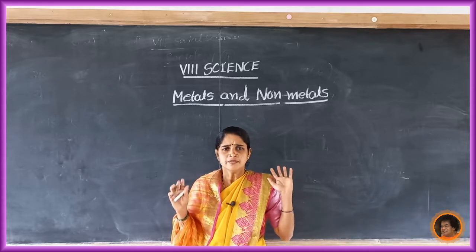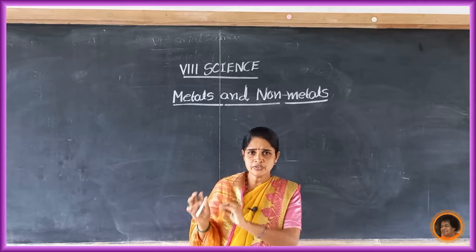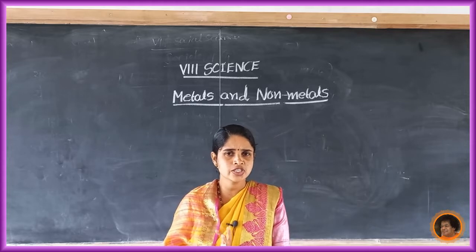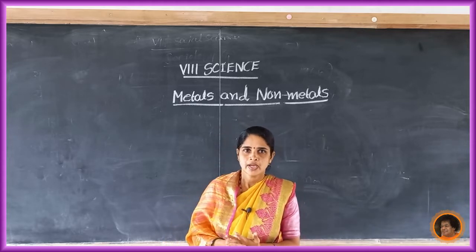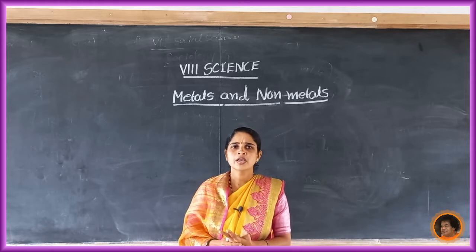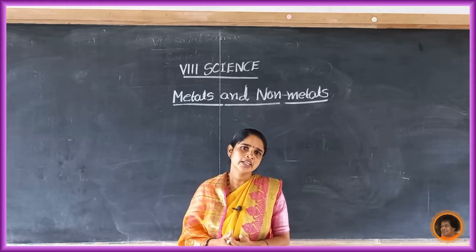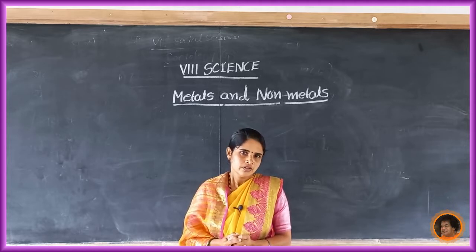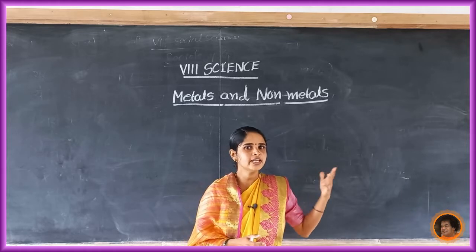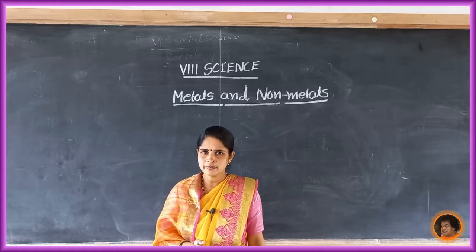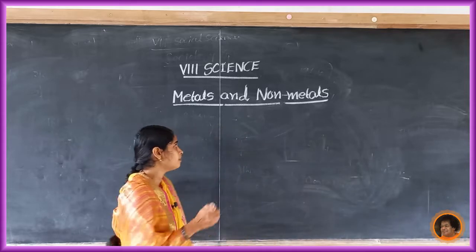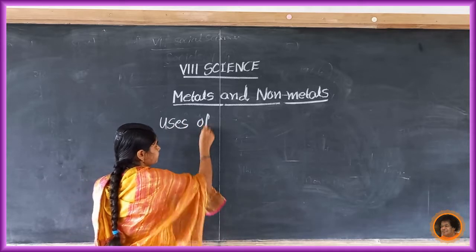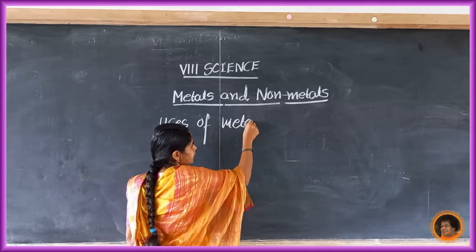Okay, these are some chemical properties of metals and non-metals. First one, reaction with oxygen, then reaction with water, reaction with acids, reaction with bases, and last one, displacement reaction. In this chapter, metals and non-metals, the last concept is uses of metals and non-metals. In that, first, uses of metals.